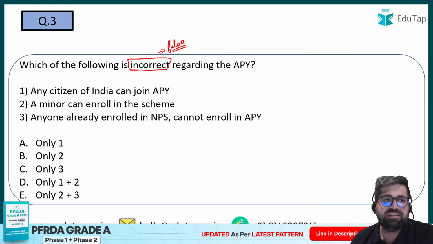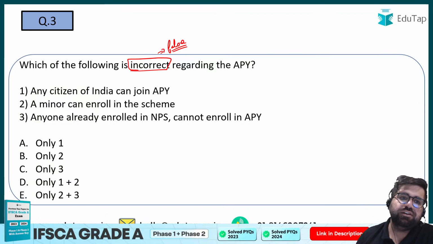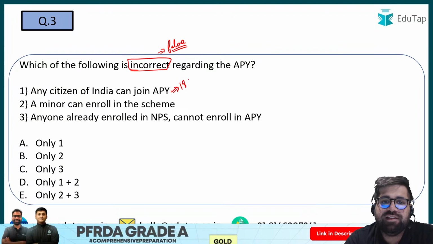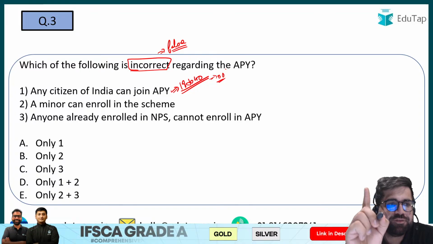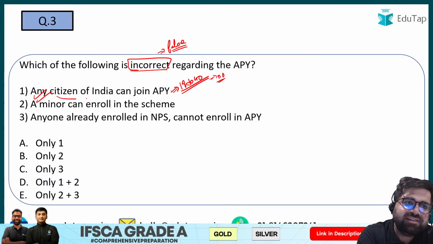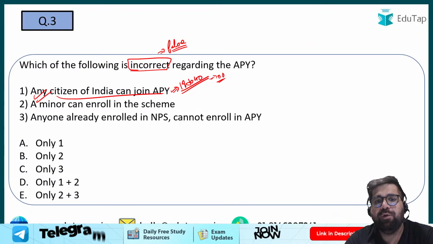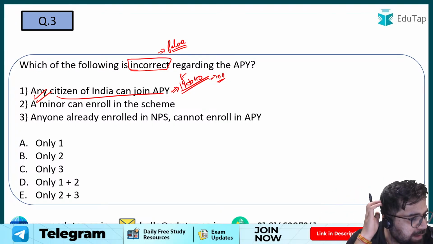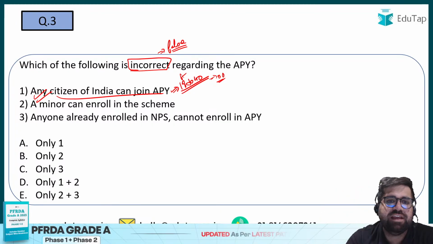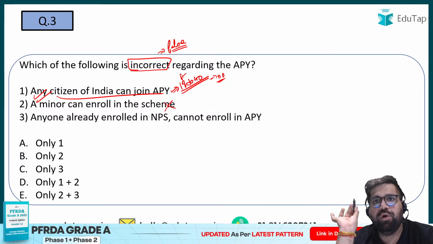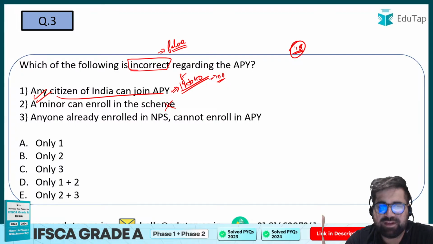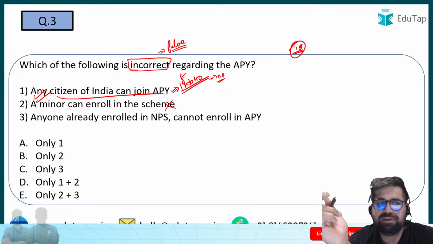The first statement is, any citizen of India can join APY. Yes, provided that particular citizen falls in the age bracket of 18 to 40 and he or she is working in the unorganized sector. So the first statement is correct. Any citizen of India can apply for APY provided that he or she fulfills the eligibility criteria. A minor can enroll in the scheme. The answer is no. A minor cannot enroll in this particular scheme because the joining age has to be minimum 18 years. So you cannot be called a minor at 18.